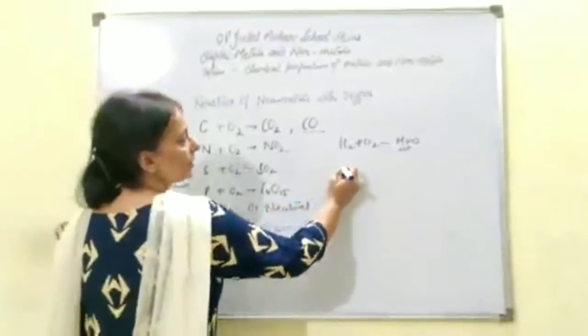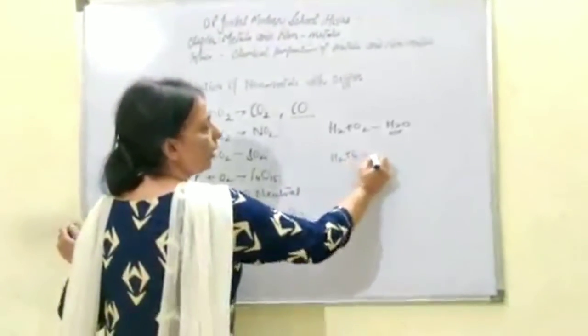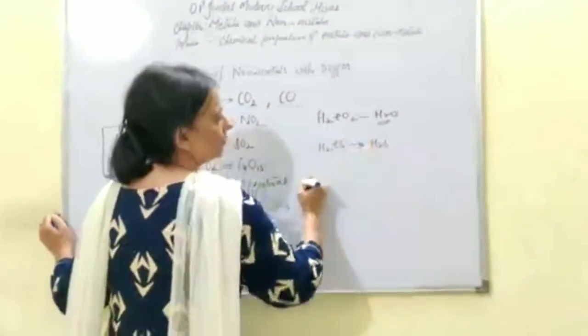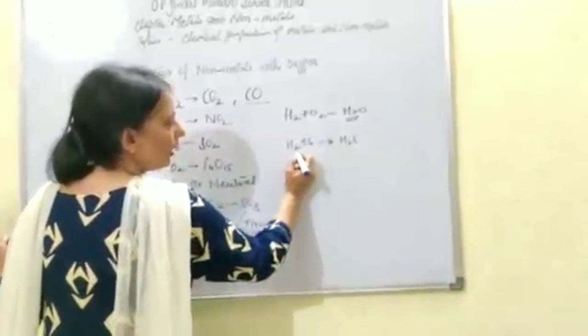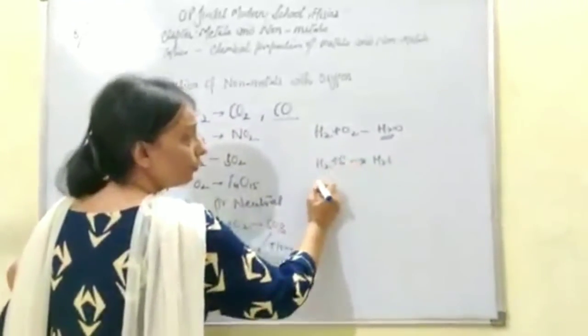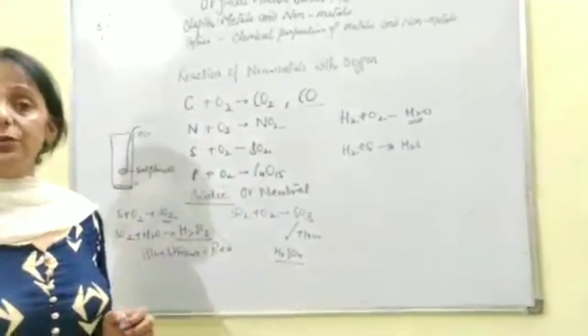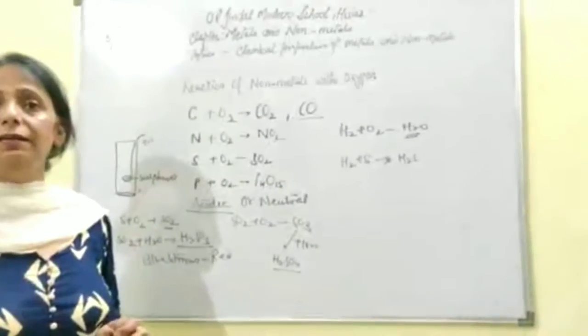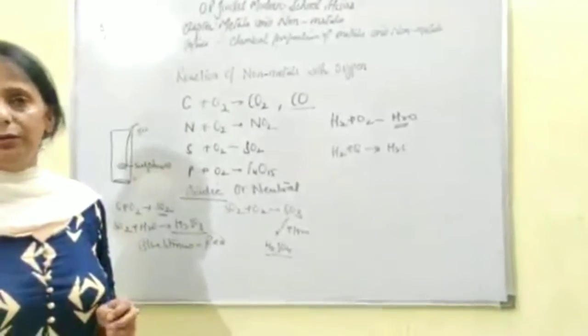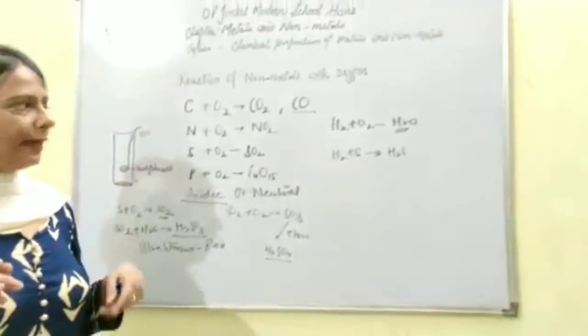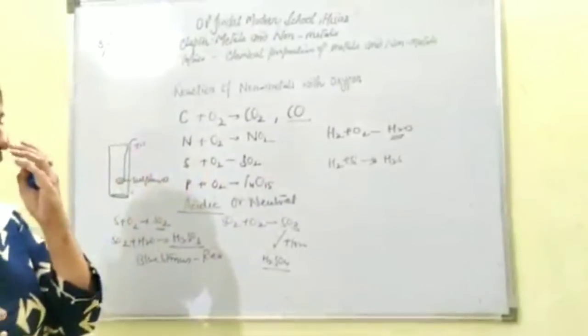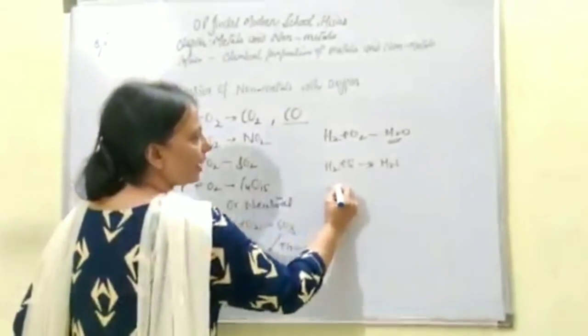Then these non-metals react with hydrogen also and they form their respective hydrides like this. And if we talk about their reaction with water, they never react. These non-metals do not react with water. That's why certain non-metals which are very reactive are stored under water. And then next, you can make them react with chlorine, like sulfur reacts with it.